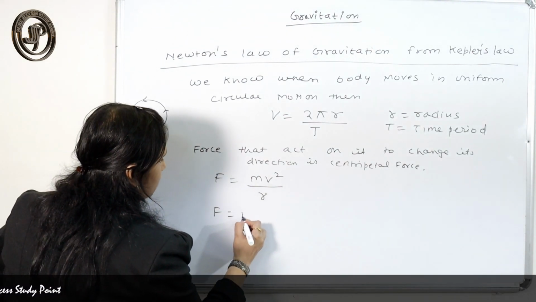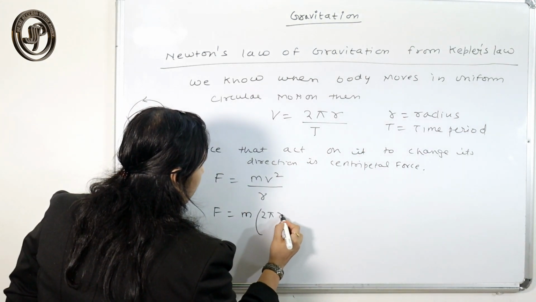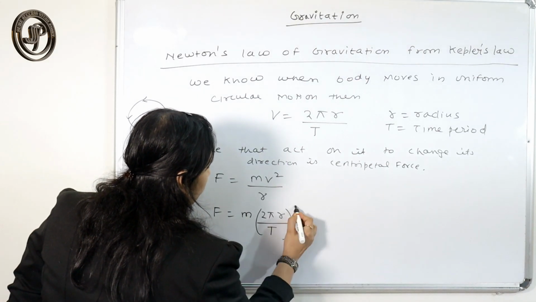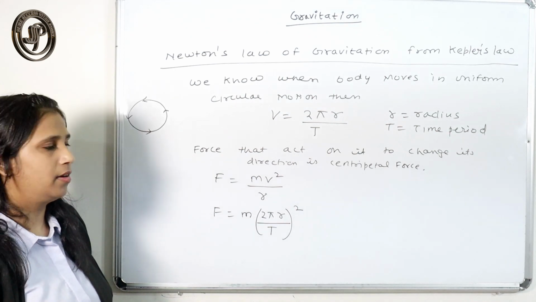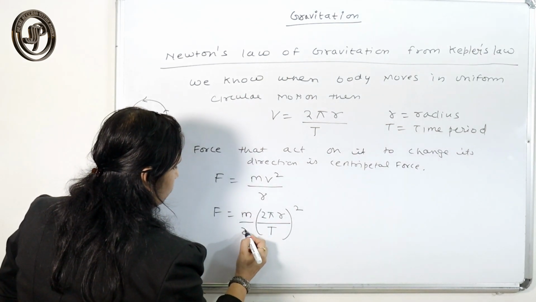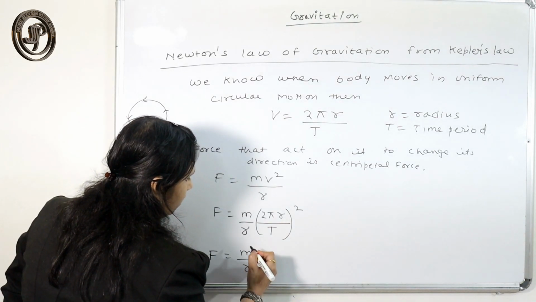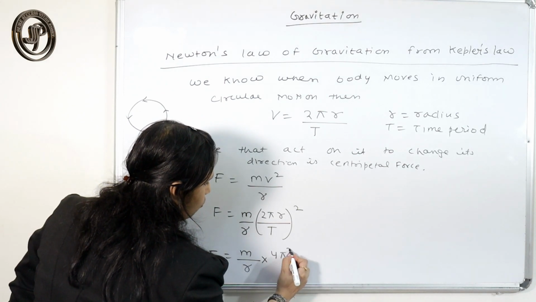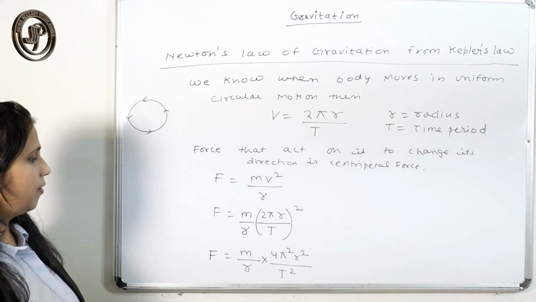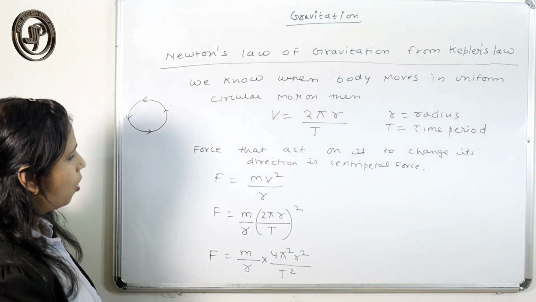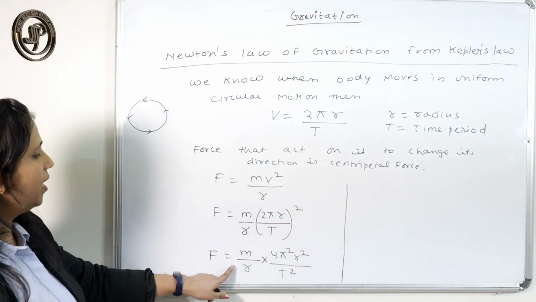So now we can substitute the value of v here, 2 pi r upon T. What we did is substitute the value of v here, and here is r. Now F is equal to m by r into 4 pi square r square by T square. Now you can multiply and divide this.